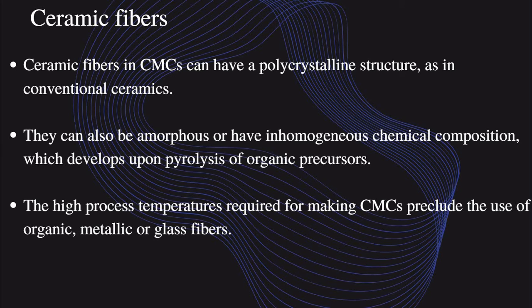The high process temperature required for making CMCs precludes the use of organic, metallic, or glass fiber. If you make a ceramic matrix composite, we need a high process temperature because it has a high melting point and high resistance to temperature. So we need a high temperature to melt the ceramic and pour it into the required die or shape.